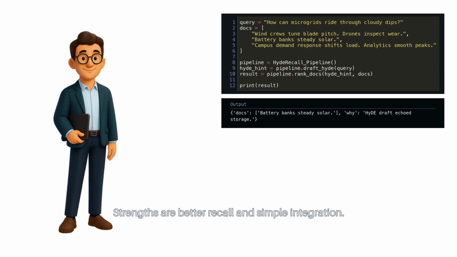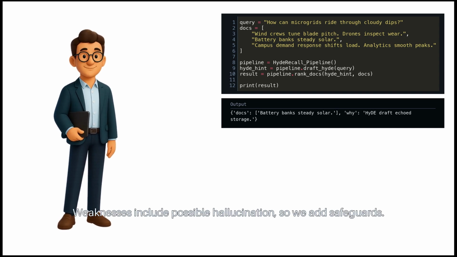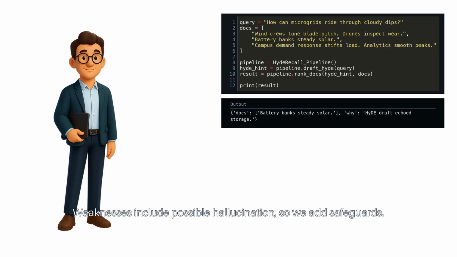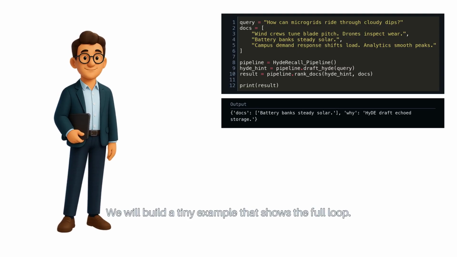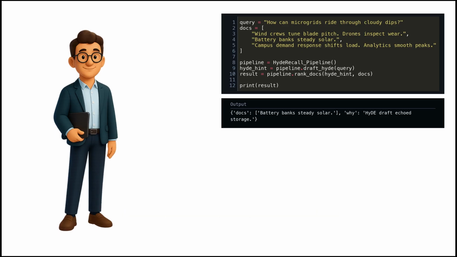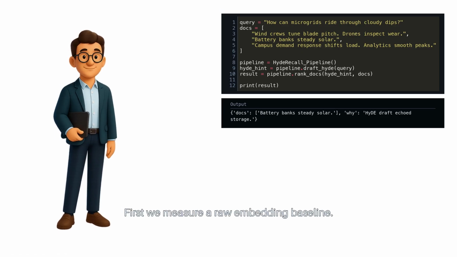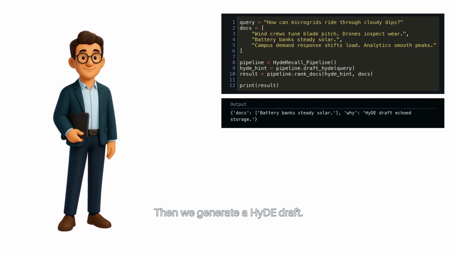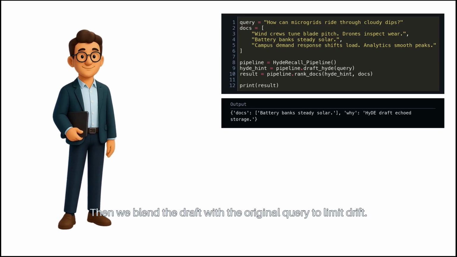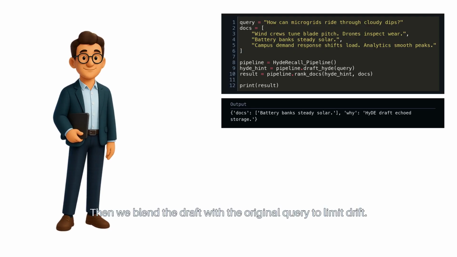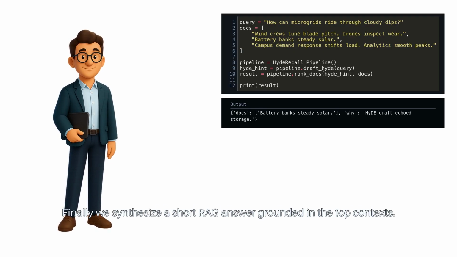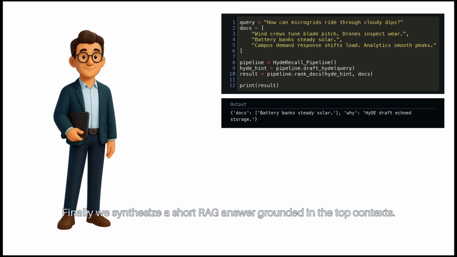Strengths are better recall and simple integration. Weaknesses include possible hallucination, so we add safeguards. We will build a tiny example that shows the full loop. First, we measure a raw embedding baseline. Then, we generate a HyDE draft. Next, we compare rankings. Then, we blend the draft with the original query to limit drift. Finally, we synthesize a short RAG answer, grounded in the top contexts.